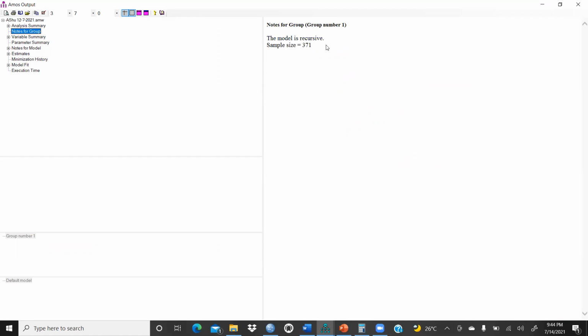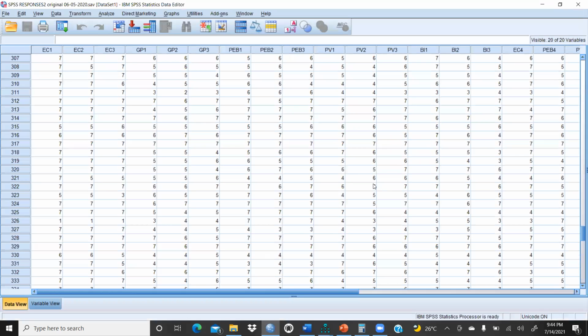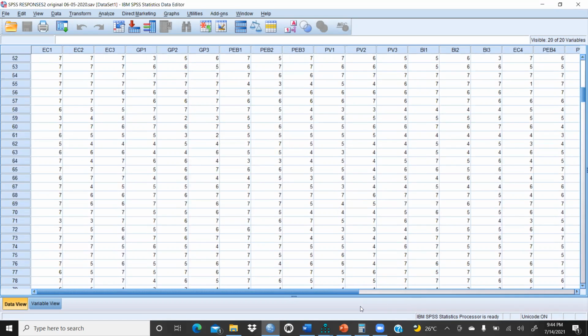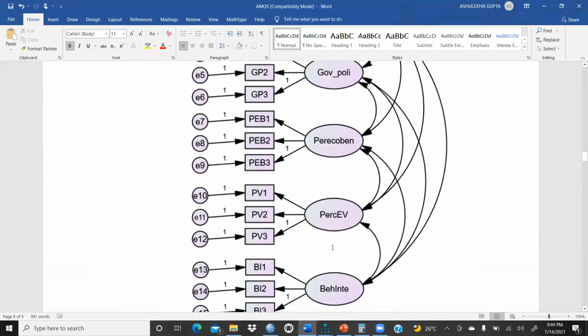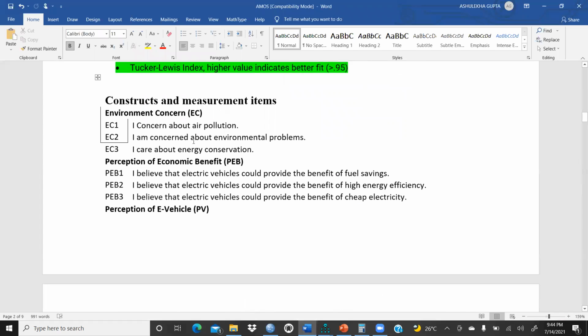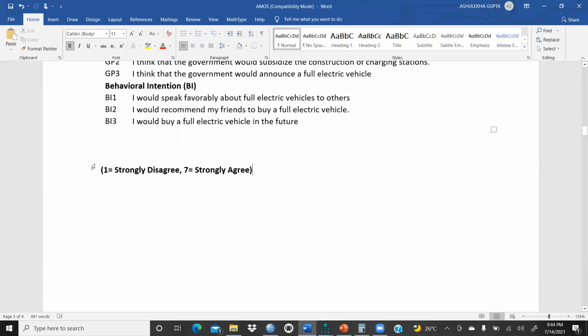This model is recursive. Sample size is 371. As I have shown you, 371 total respondents; I collected data from 371 respondents. And on which scale I took it, I had already explained in the earlier video, in construct and measurement items. I have taken all these statements, and this data has been collected on a 1 to 7 Likert scale. 1 is strongly disagree, 7 is strongly agree.